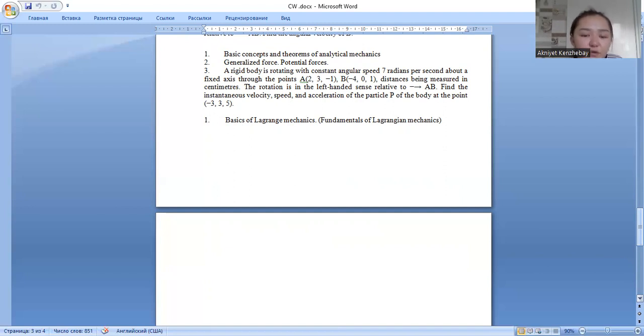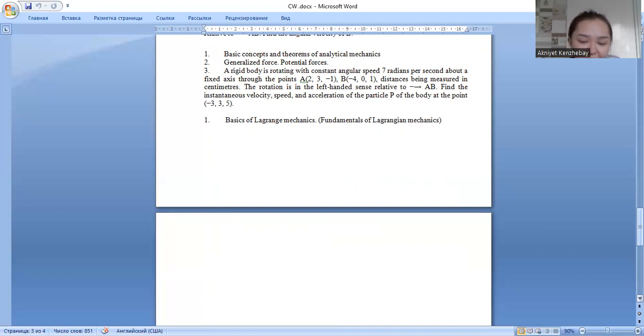Generalized forces, as in Lagrangian mechanics, play the role of conjugate generalized coordinates. They are obtained from applied forces F_i acting on a system that has its configuration defined in terms of generalized coordinates.